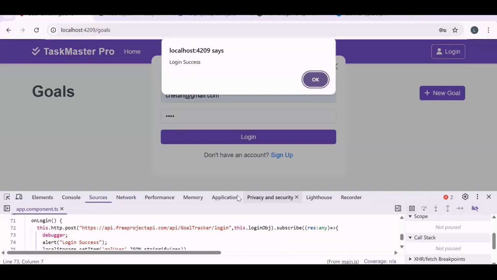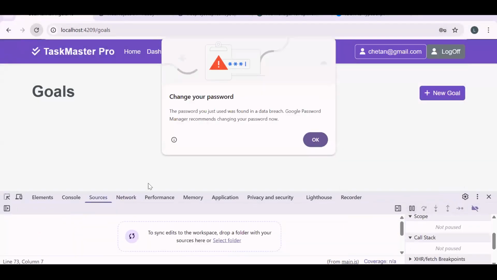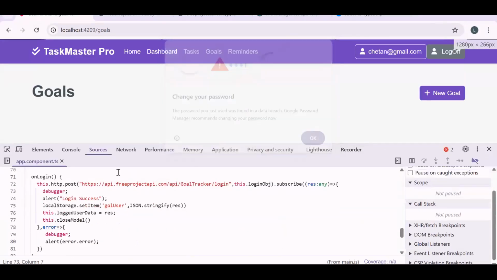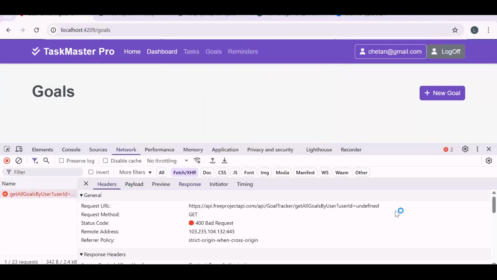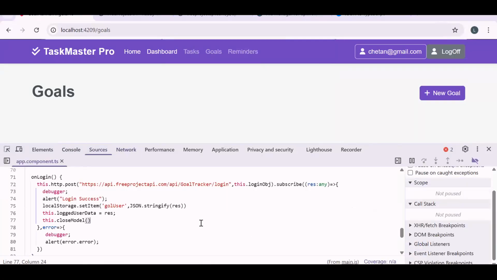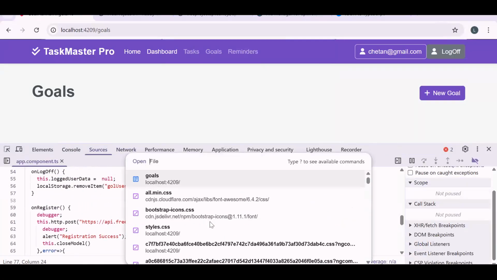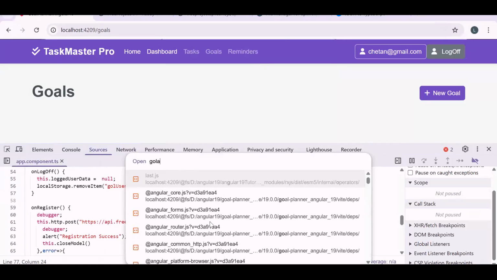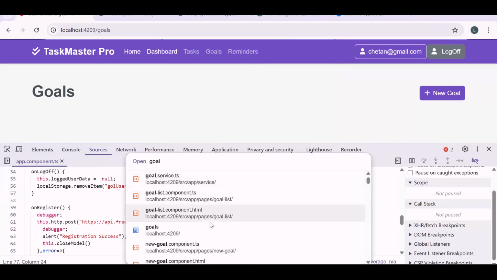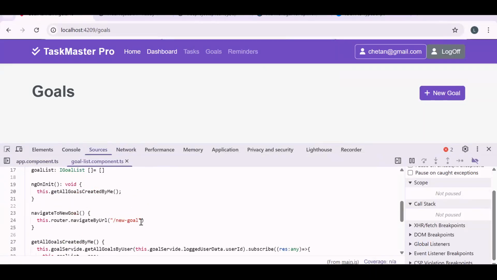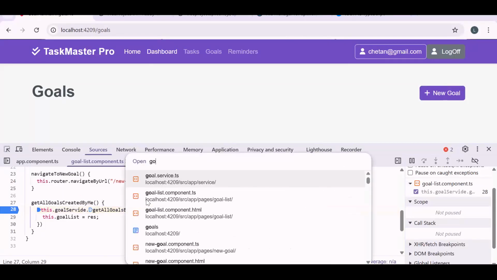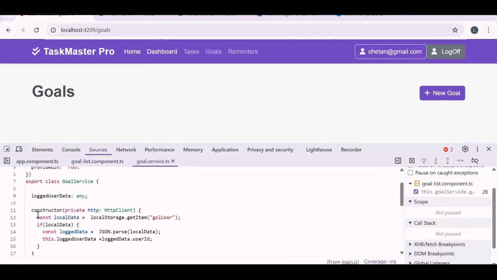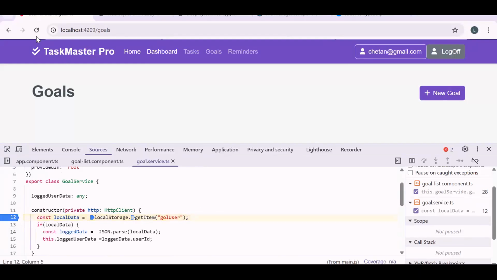So we got the logged in data. Now let's try to reload. Something is wrong. We are not able to get the user ID. Still, it is undefined. Let's try to debug now, because if we don't pass the user ID, we won't get the data. So in the goal list component I'm debugging, and here we will add it. And in the goal service also, in the constructor, we need to debug this code. What is happening?